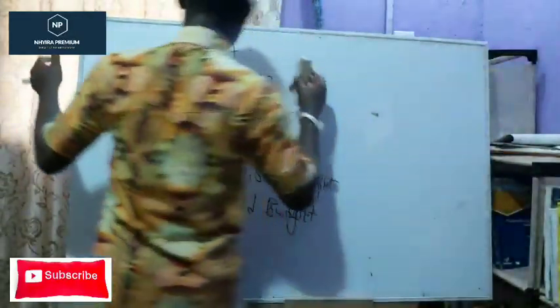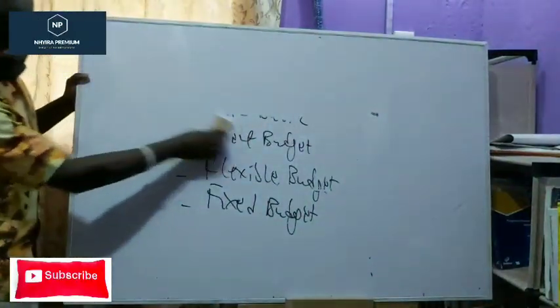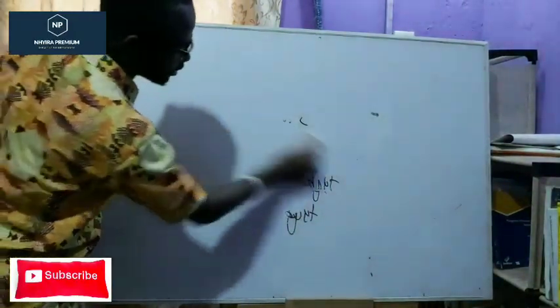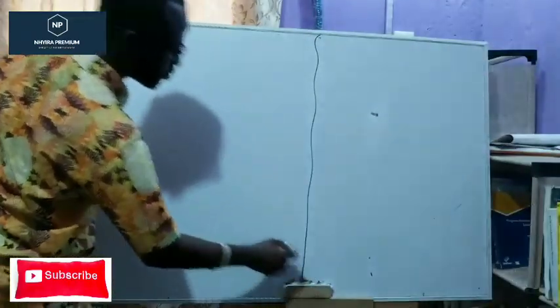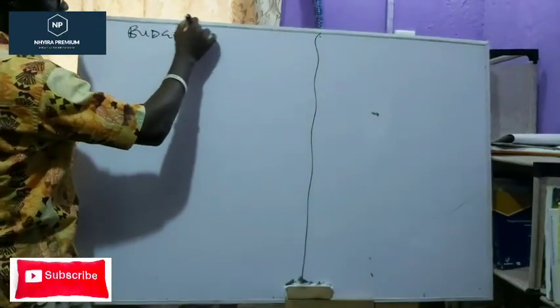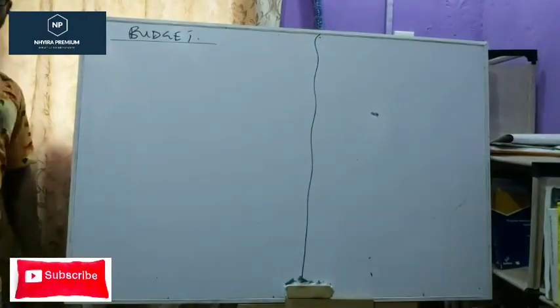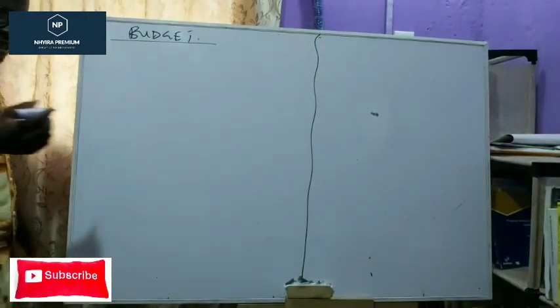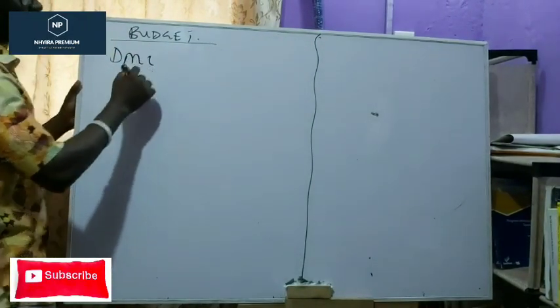All right, so let me give you an illustration of the flexible budget. Let me divide my board, and then let me put the budget here. So let's say I have the budget and I have direct material cost.